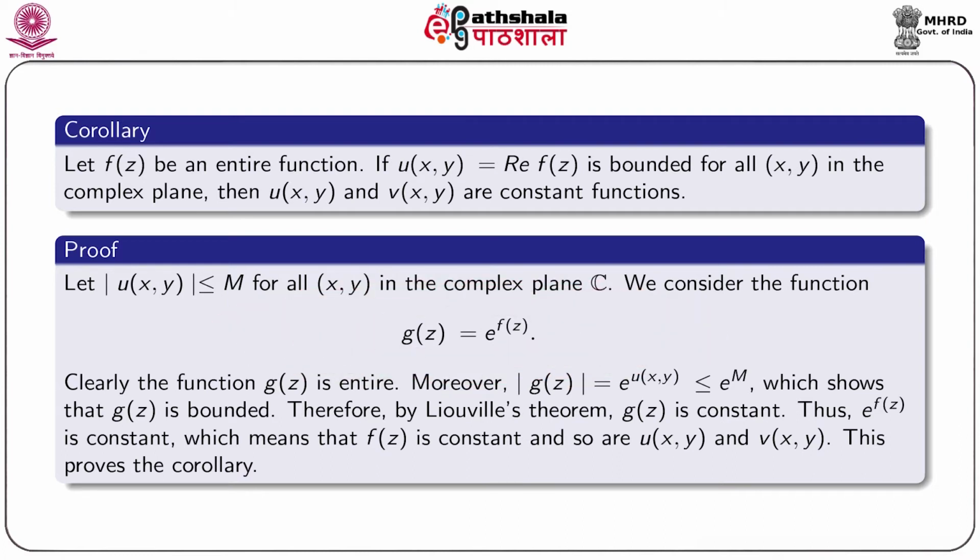Clearly, the function g(z) is entire. Moreover, |g(z)| = e^{u(x,y)}, which is less or equal to e^M, which shows that g(z) is bounded. Therefore, by Liouville's theorem, g(z) is constant. Thus, e^{f(z)} is constant, which means that f(z) is constant, and so u(x,y) and v(x,y) are also constant. This proves our result.